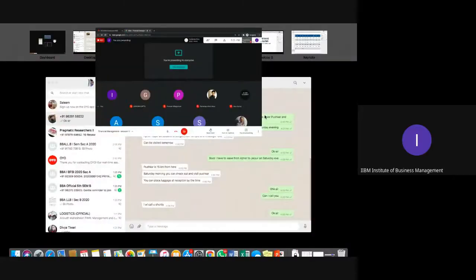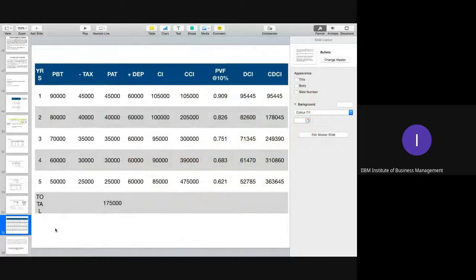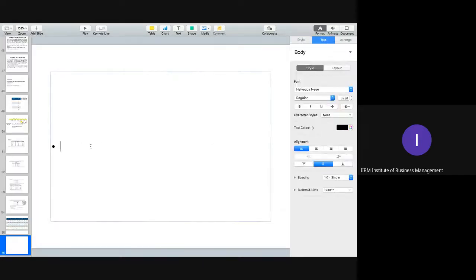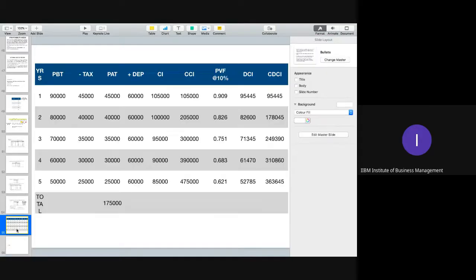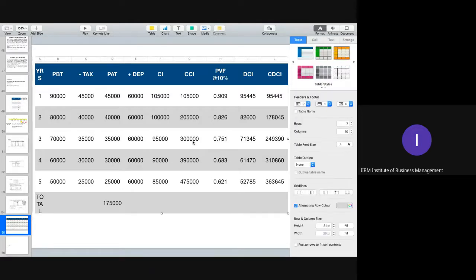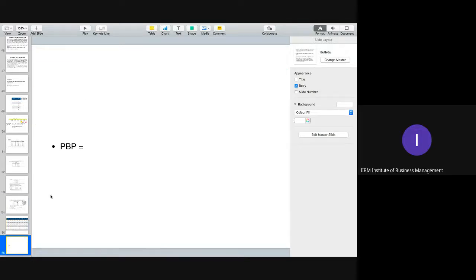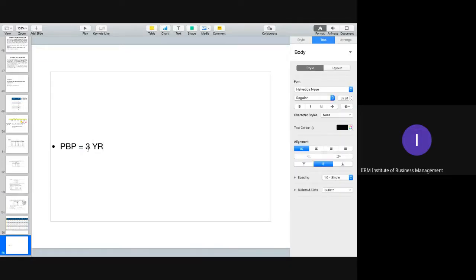Yes, sir. Fine. Now, after that, we will calculate first of all PBP, normal payback period. And what is the formula for payback period? PBP calculation is complete year plus required cash inflow divided by next year's cash inflow. When we talk about the PBP calculation, that will be done from CCI only. How much we need to recover? 3 lakh. And 3 lakh will be recovered in third year. So you can see that PBP is 3 years. I hope it is very simple.